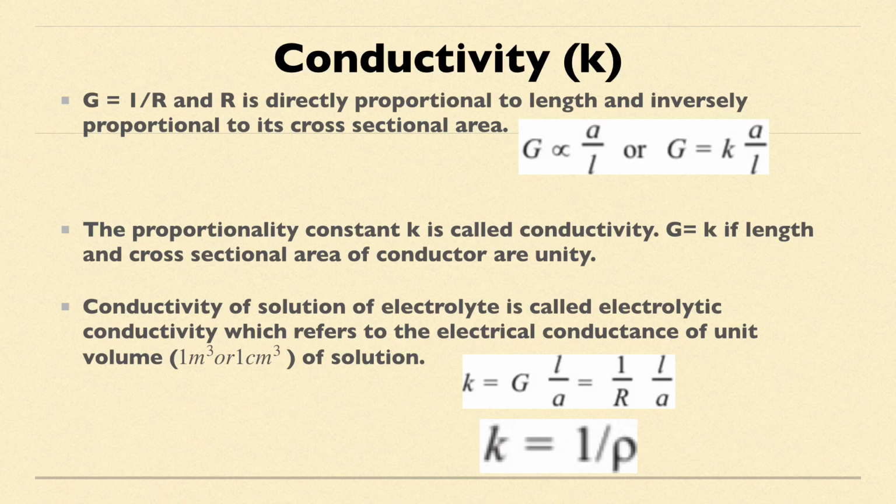Because R is directly proportional to L upon A, therefore, since G is the reciprocal of resistance, I can say G is proportional to A upon L. Or I can say G is equal to K into A upon L, where K, also called kappa, is the proportionality constant called conductivity.